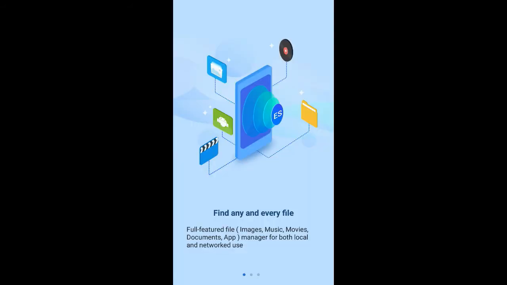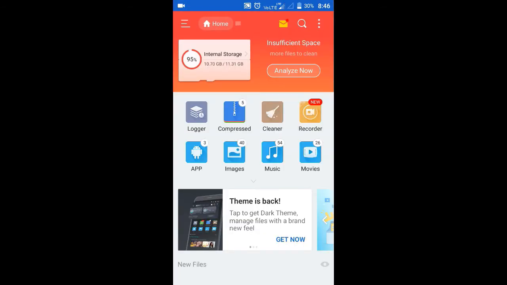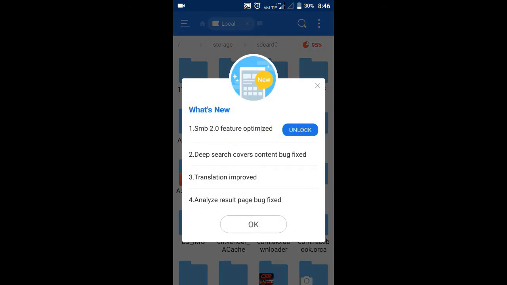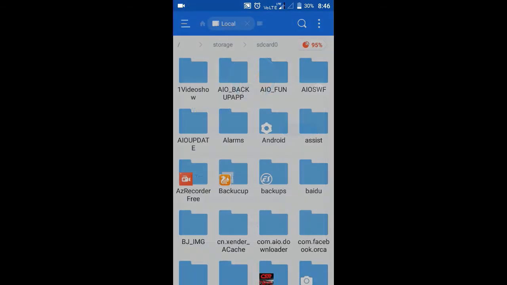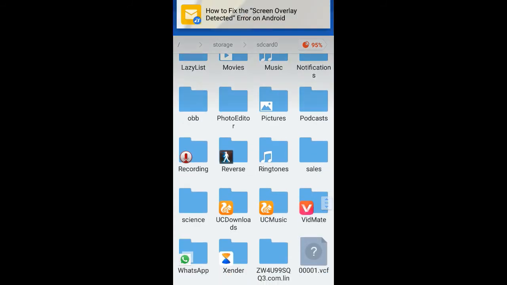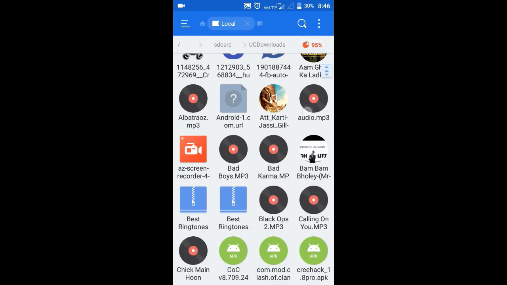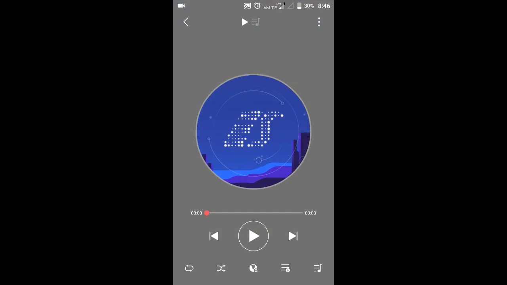It takes time, please hold on. So here it is. Then you have to start now. Choose your music file, MP4 or MP3, to set your new ringtone. I choose this.